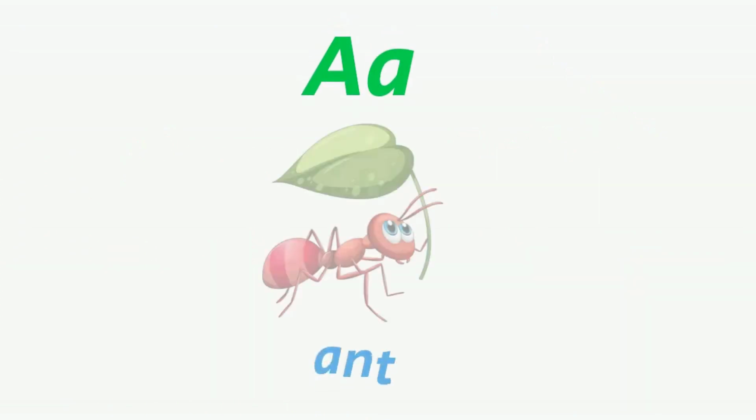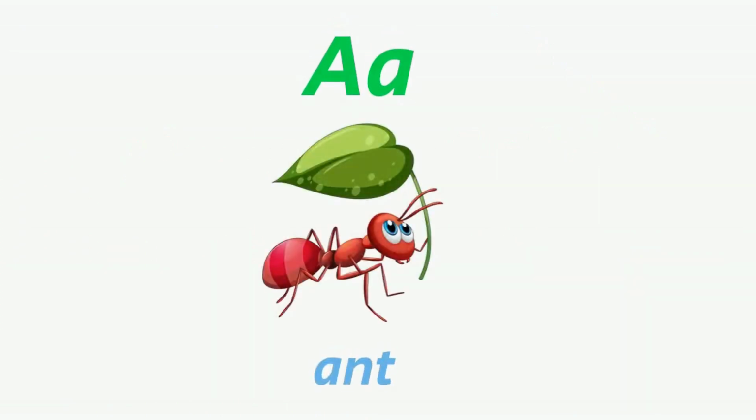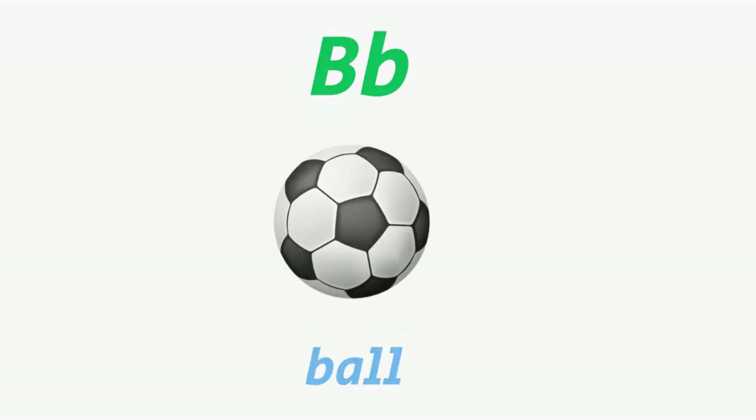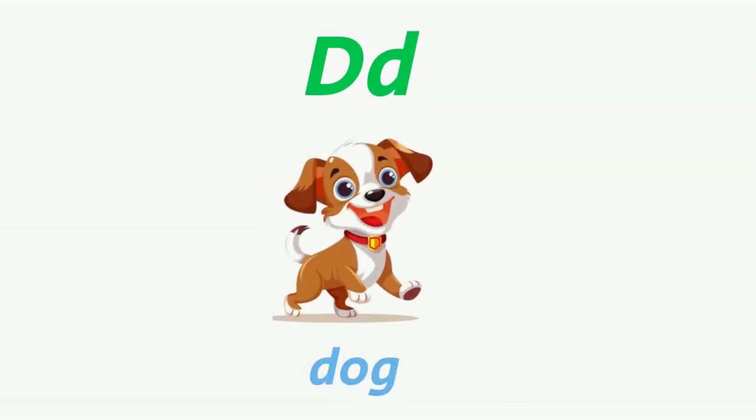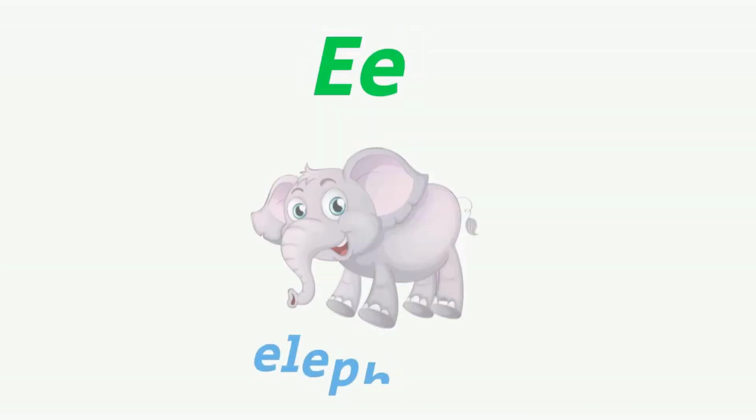A makes an A sound, as in ant. And B makes a B sound, as in ball. C makes a K sound, as in cat. D makes a D sound, as in dog. And E makes an E sound, like elephant.